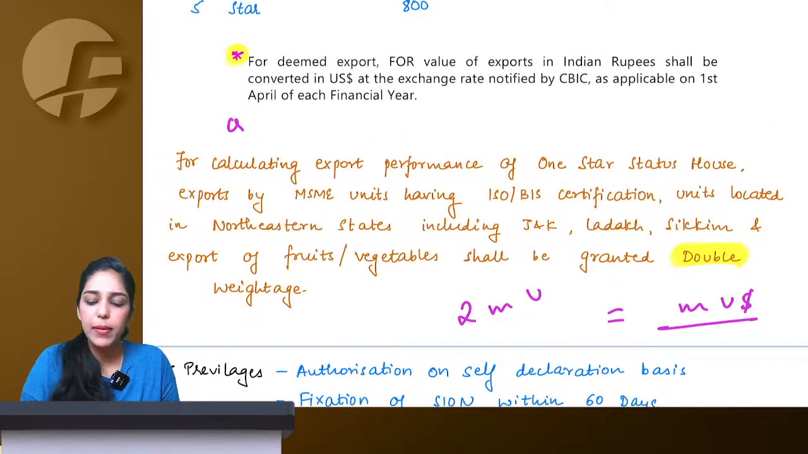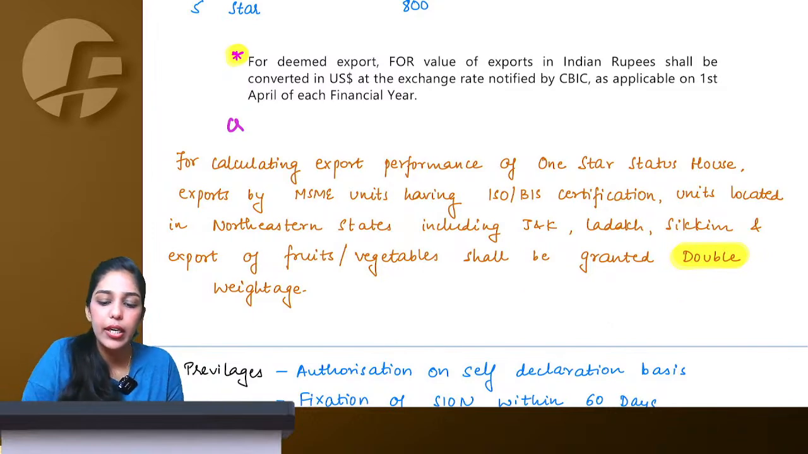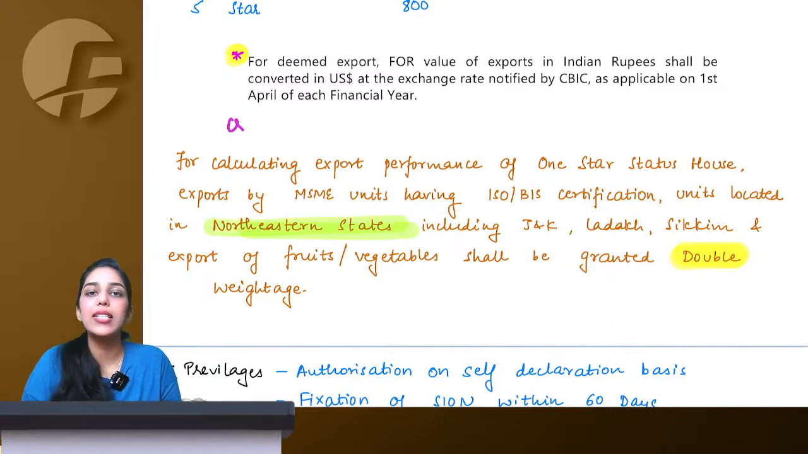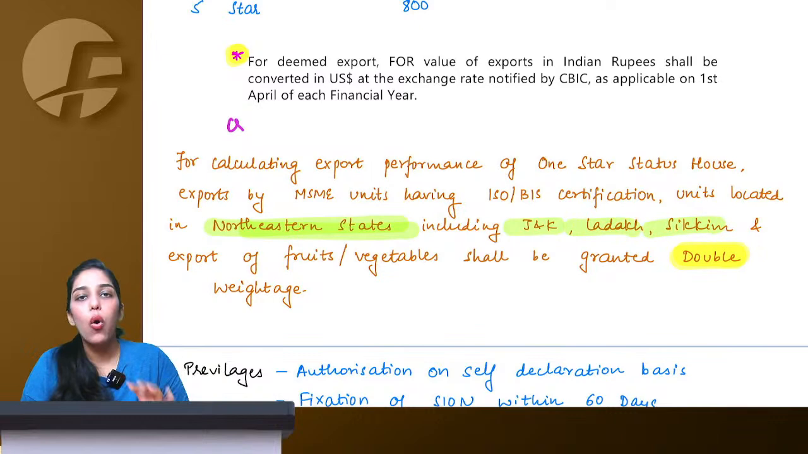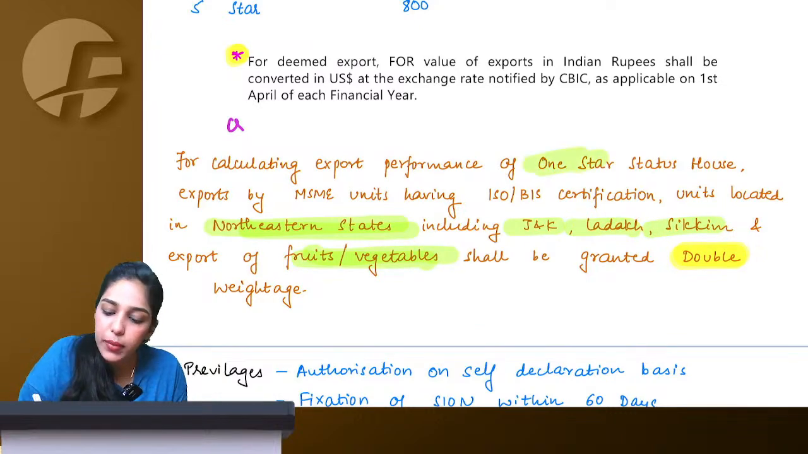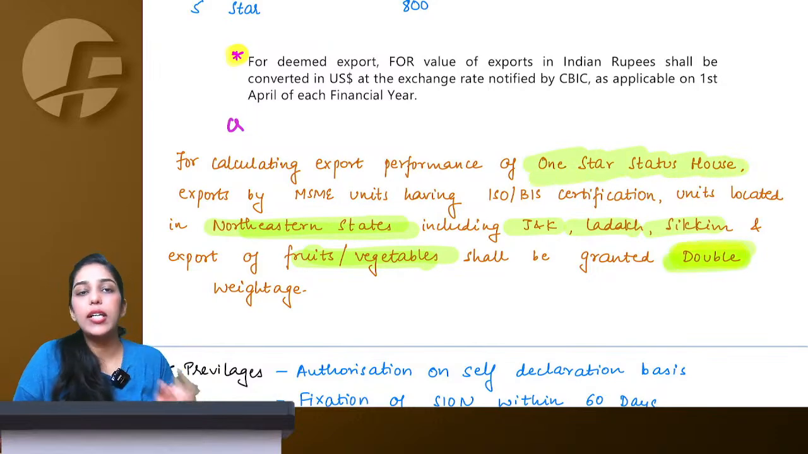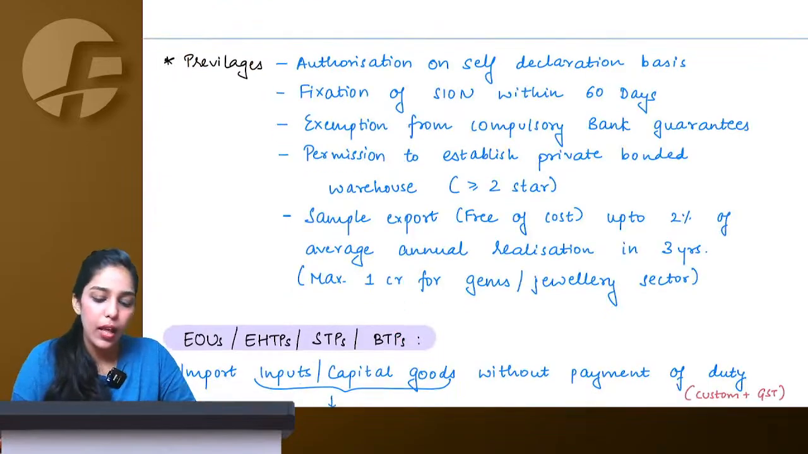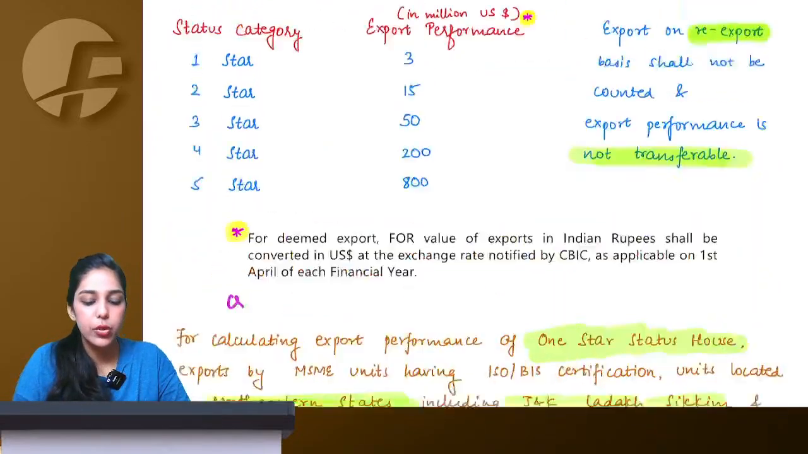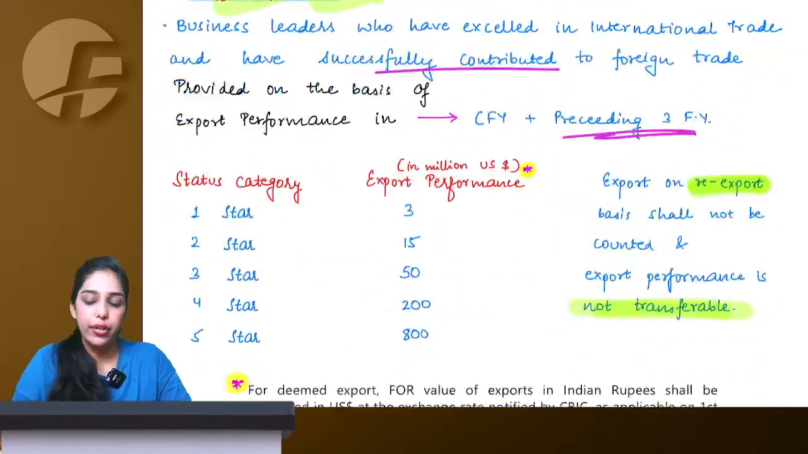That if I am an MSME unit having ISO BIS certificate, or if I am located in northeastern states including Jammu Kashmir, Ladakh, Sikkim, or if I am exporting fruits, vegetables, for me to reach 1-star, only for me to reach 1-star, whatever export I am making, they will calculate it as double. Privileges already discussed. So, this was all about status holder.